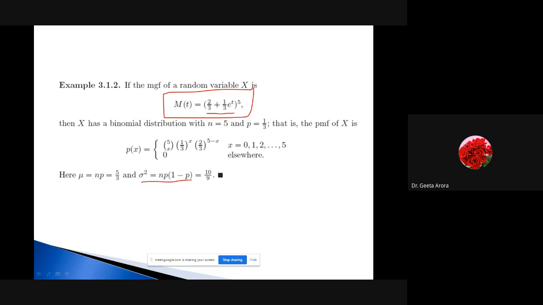So this is all from my side regarding the binomial distribution. In the next lecture, we are going to have the Poisson distribution. It is similar to the binomial distribution, but some formulas are changed. Some more examples we are going to do, because here we have already gone through the theory parts.